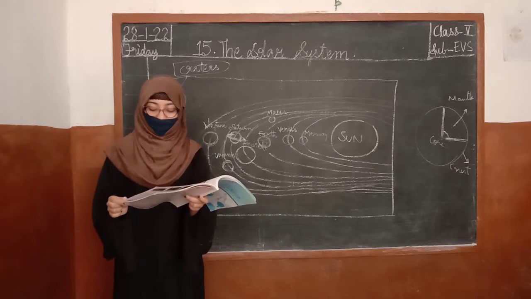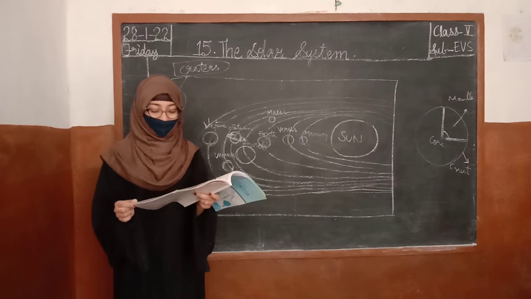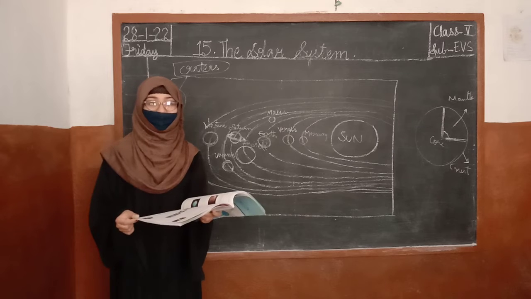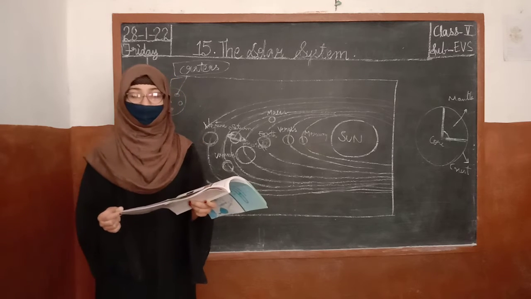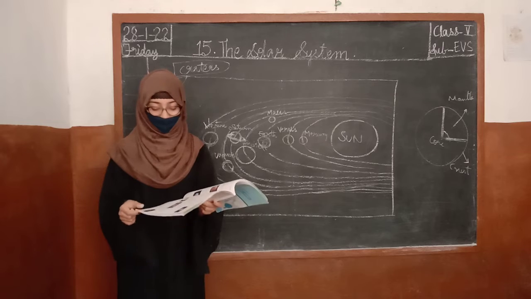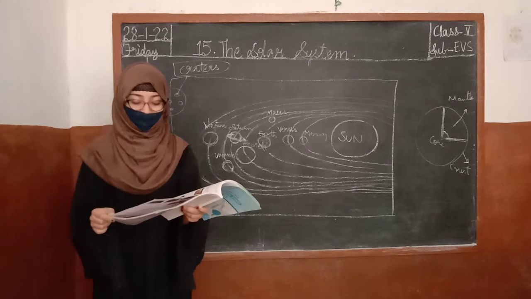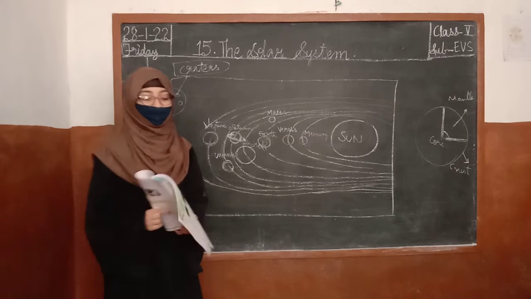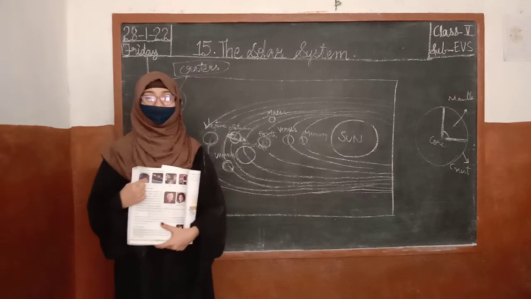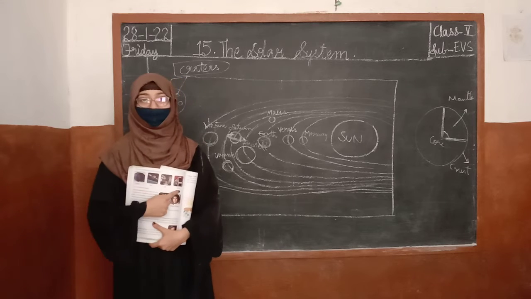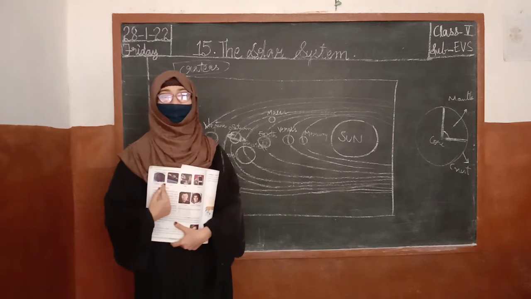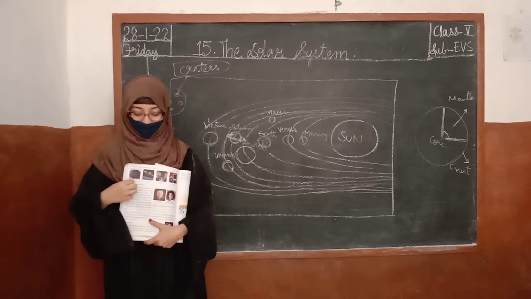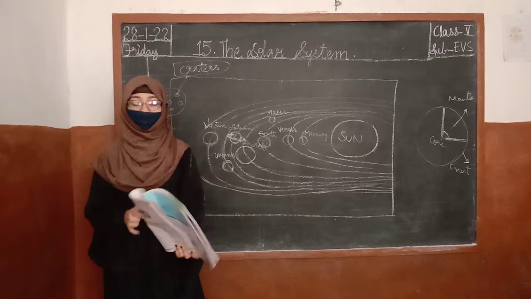An artificial satellite is a satellite made by man and launched into space. In 1957, Sputnik 1 was launched into space by Russia. Russia launched the satellite Sputnik 1 in the year 1957. Aryabhatta was launched by India in 1975. Come to page number 114. 1, 2, 3, 4. You are able to see the satellites. They are the artificial satellites made by man and launched by India.